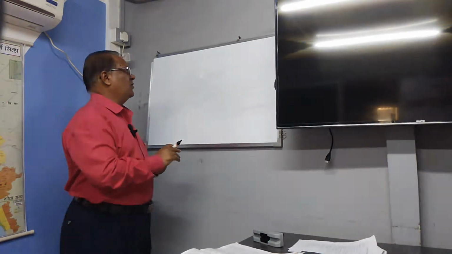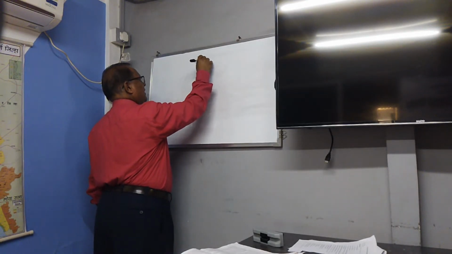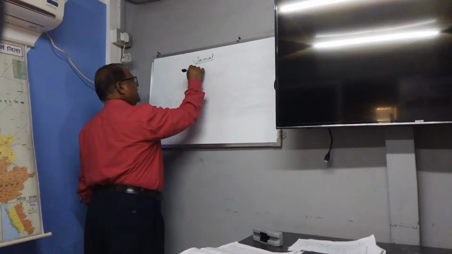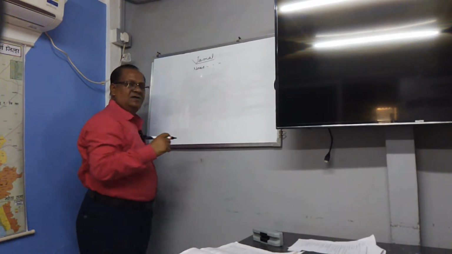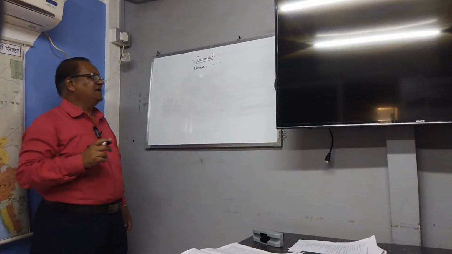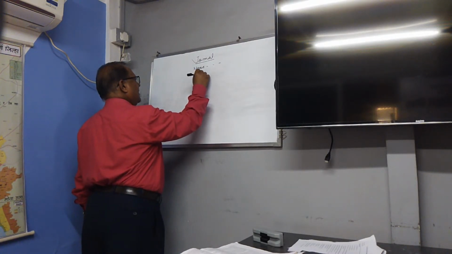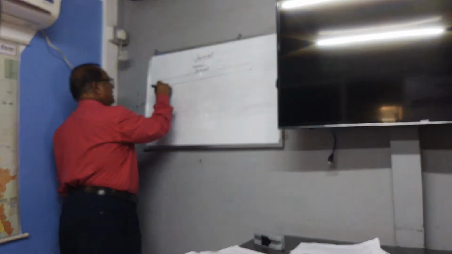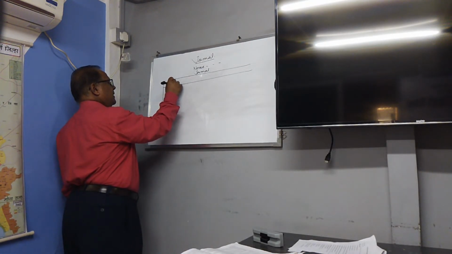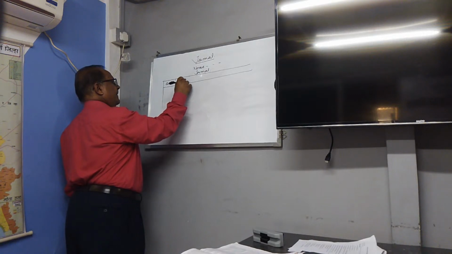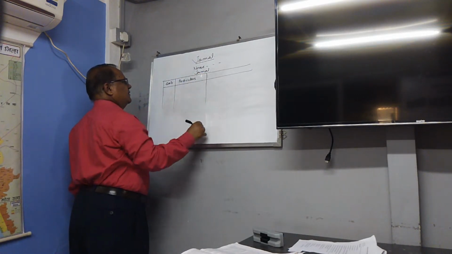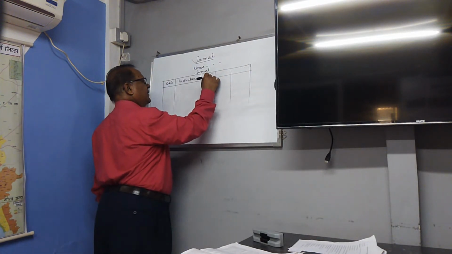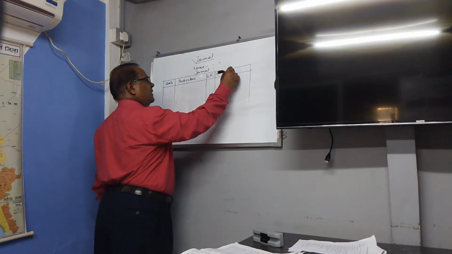Yes, just see. I will tell you the format of journal. First you write the name, journal entries in the books of so and so. You have to write their name first, then the journal. It will be formatted like this. I will explain. First is the date column, second is the particulars column, and third is the ledger folio, then debit and credit. LF, debit and credit.